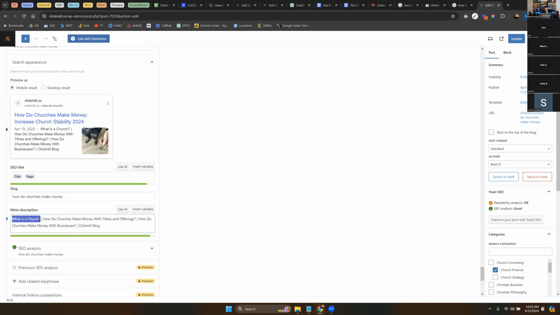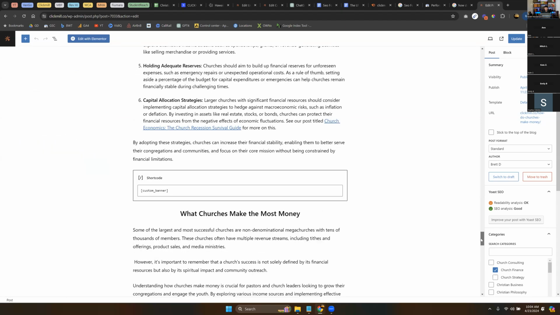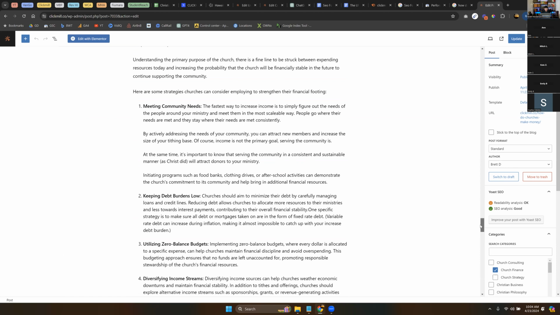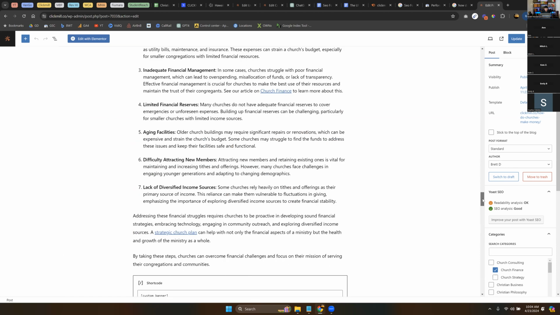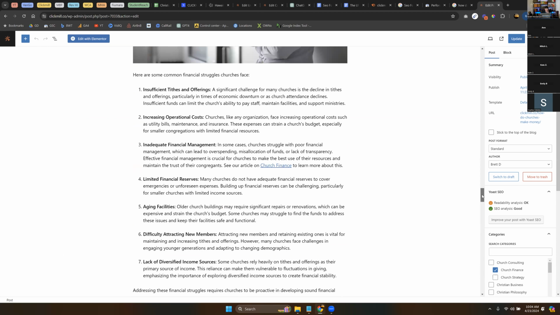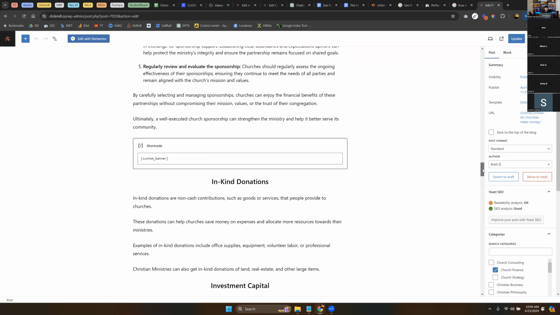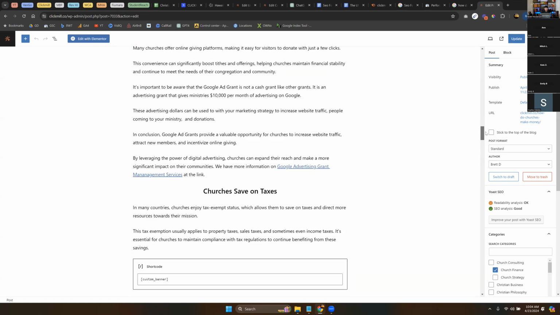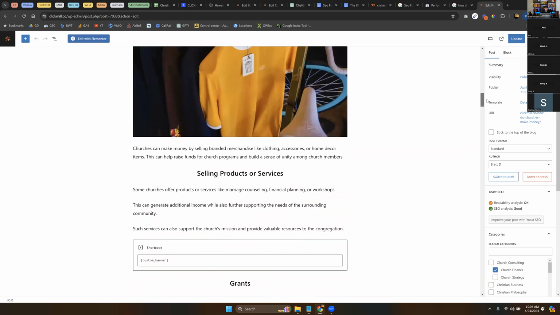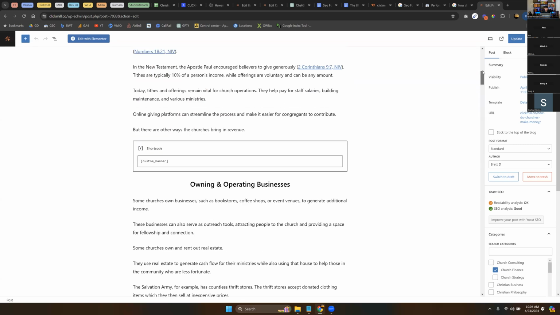We do have the sections, the initial sections. What is a church? Wow, that's really basic. That's probably too basic. How do churches make money with tithes and offerings? How do churches make money with bit? No wonder it's not ranking. So we need to say how churches are doing that. So let's go up here. I'm looking for a list of ways churches make money. Aha, here we go. Okay, I just saw some. There we go. Grants. There we go. Okay, so here's what we're going to do.